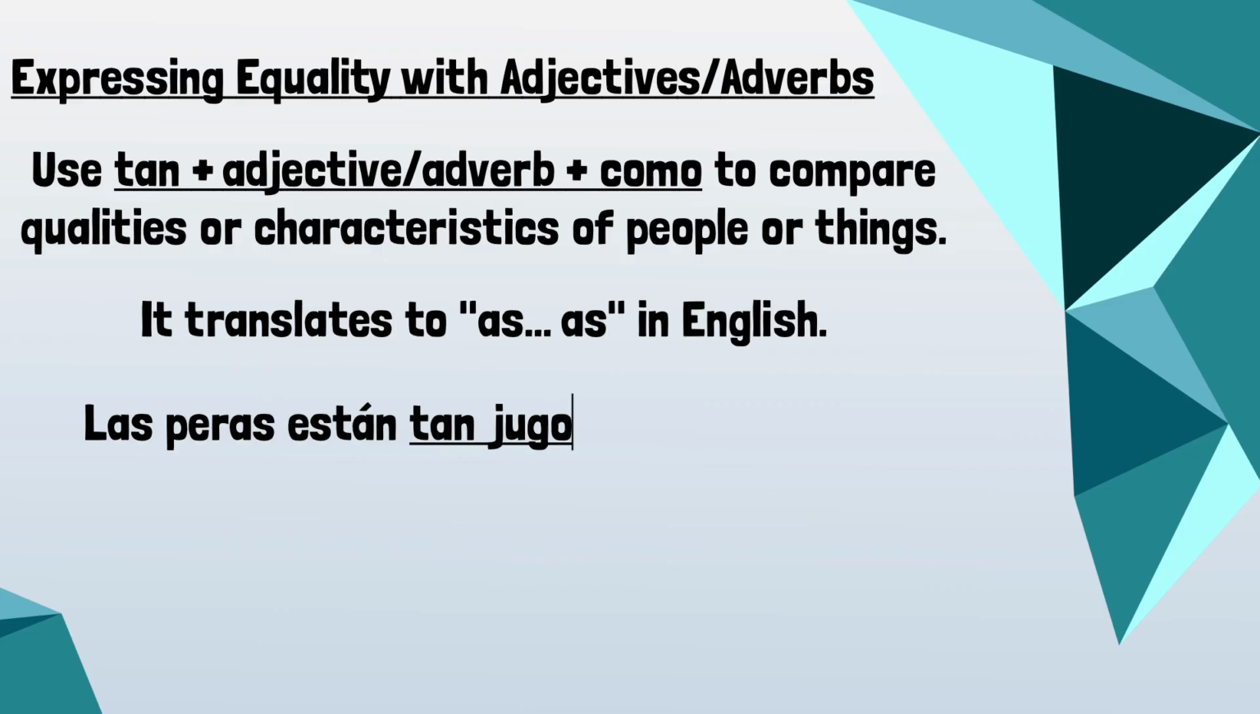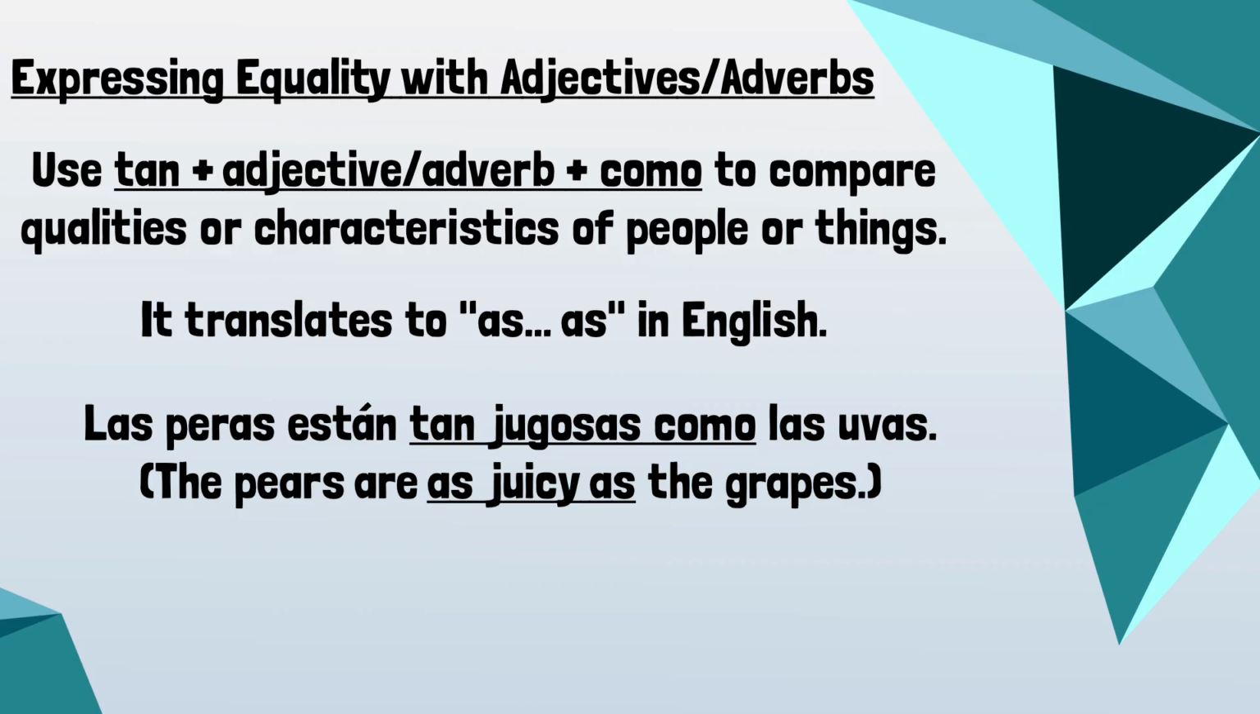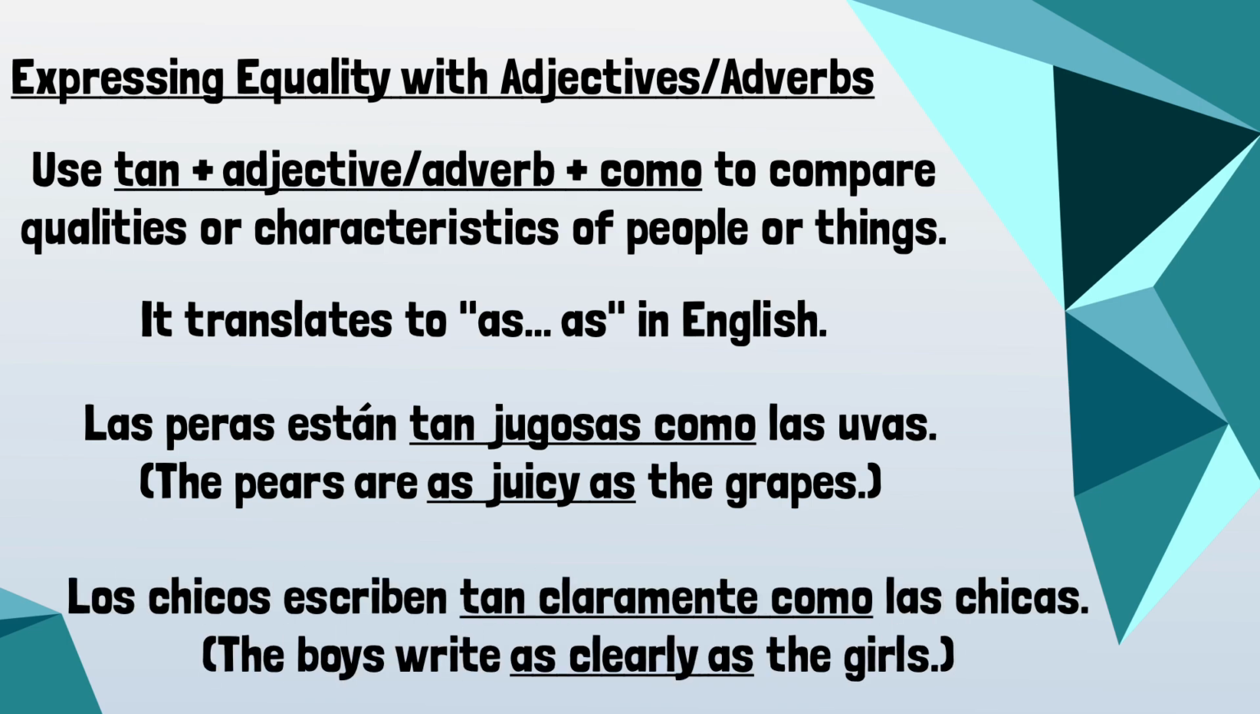For example, las peras están tan jugosas como las uvas. The pears are as juicy as the grapes. Los chicos escriben tan claramente como las chicas. The boys write as clearly as the girls.